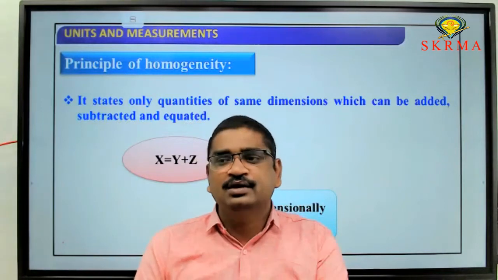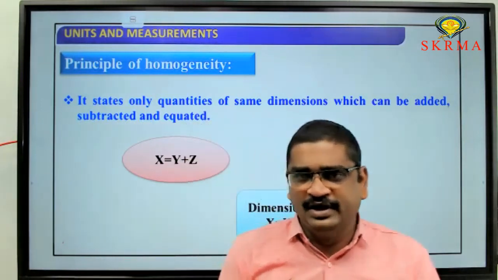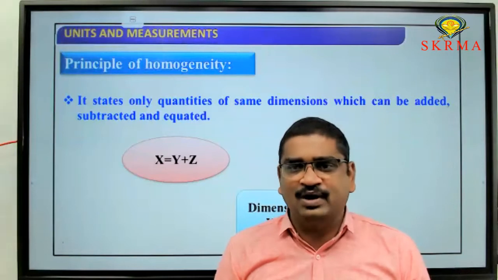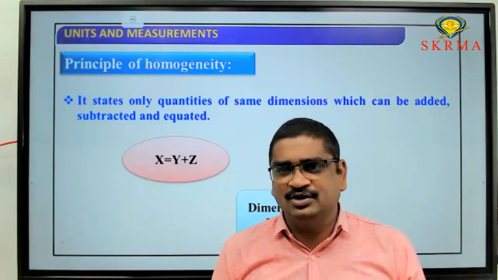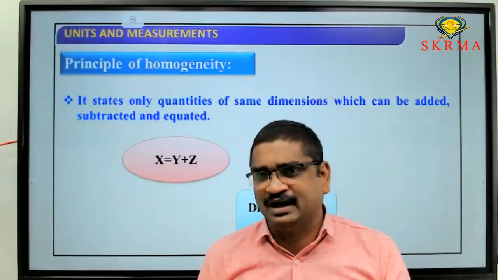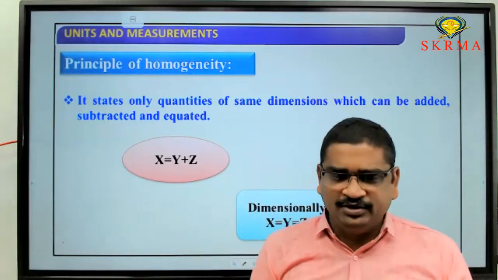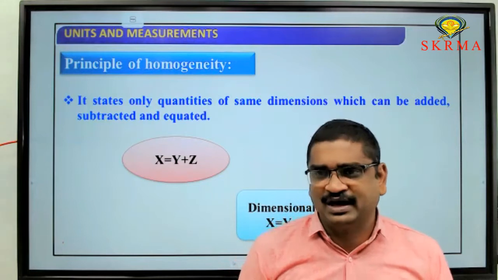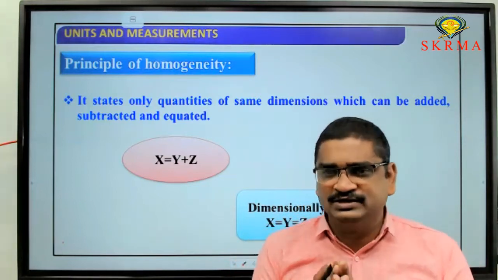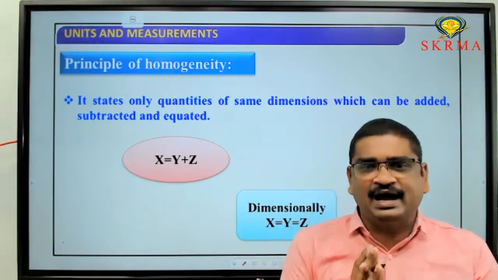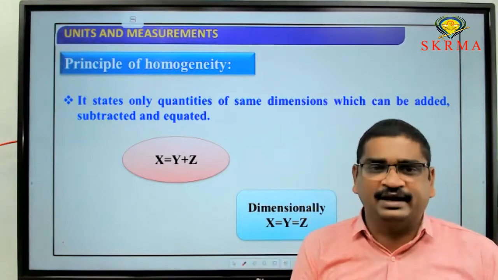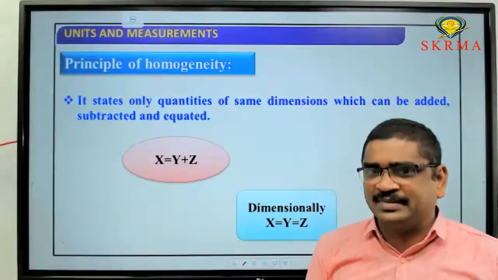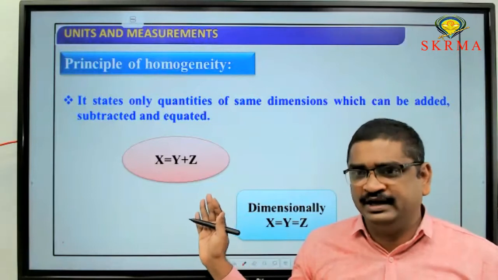They should have the same dimensional formula. If you want to subtract one quantity from the other, then also they should have the same dimensional formula. Next, if you want to equate two quantities, then they should have the same dimensional formula. So these are the basic rules to add, subtract or equate any physical quantity. That is nothing but the principle of homogeneity.